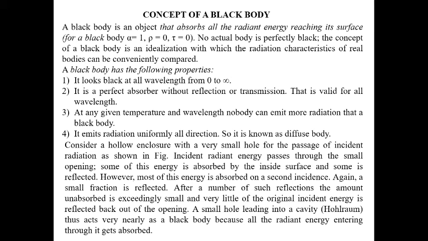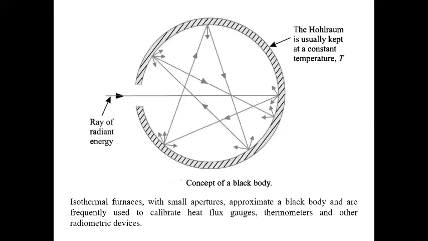Some of this energy is absorbed by the inside surface and some is reflected. However, most of the energy is absorbed on the second incidence, and again a small fraction is reflected. After a number of such reflections, the amount of energy becomes extremely small, and it may be negligible. This is basically called a hohlraum. So this is the figure you see.